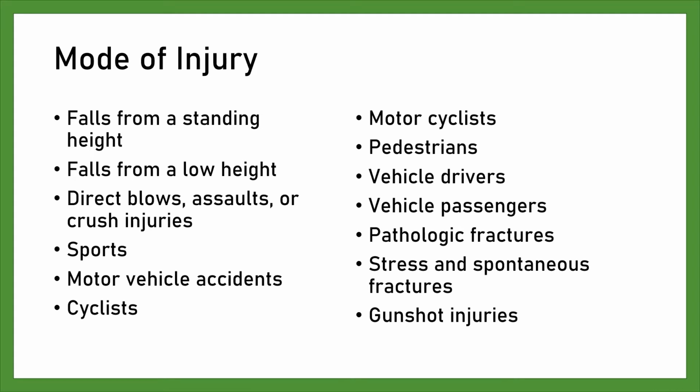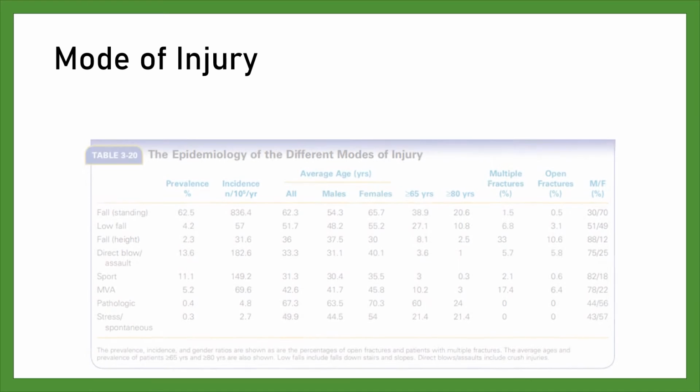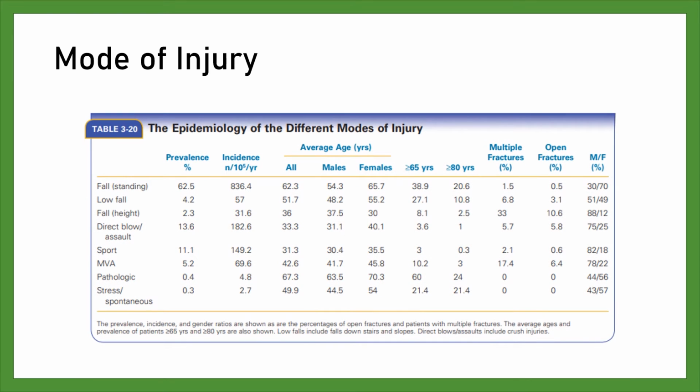and gunshot injuries. Motor vehicle accidents are often perceived to cause the majority of fractures, but this table shows that this is not the case. In 2000, 7.2% of all fractures in Edinburgh occurred as a result of motor vehicle accidents, but it is now 5.2%. And there is little doubt that the decline in motor vehicle accident fractures is partially responsible for the lower incidence of fractures, such as those of the tibial diaphysis.